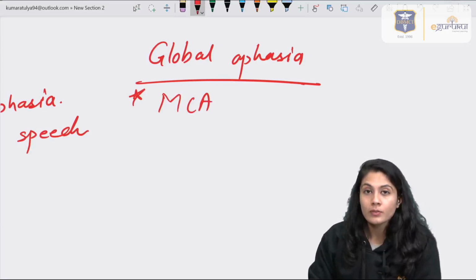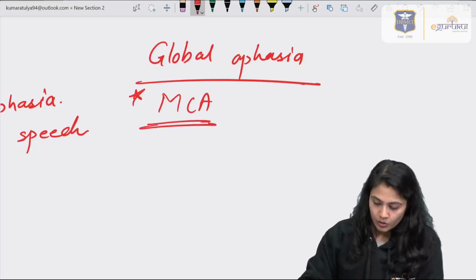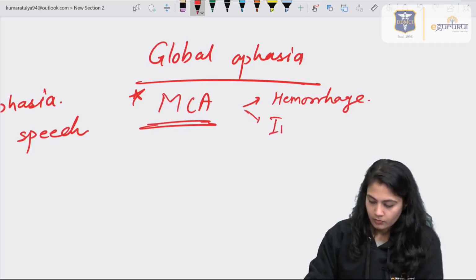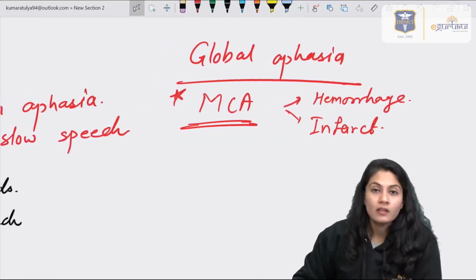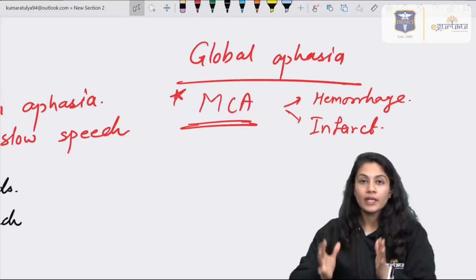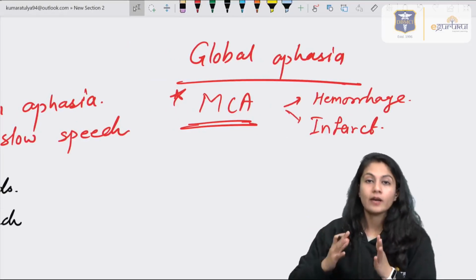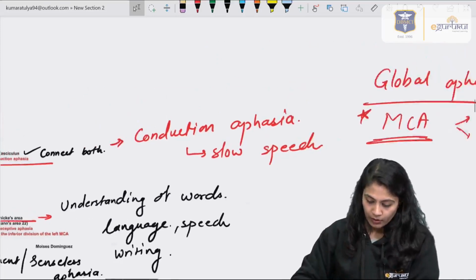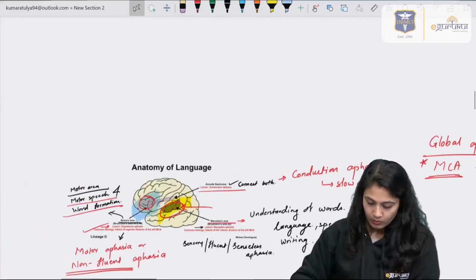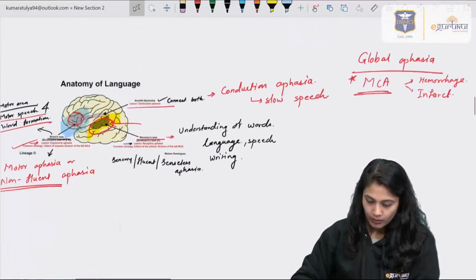If the middle cerebral artery is damaged either by hemorrhage or by infarct, a larger area will be affected and have the lesion or pathology. So all these areas will not be able to work. So there will be a global aphasia.